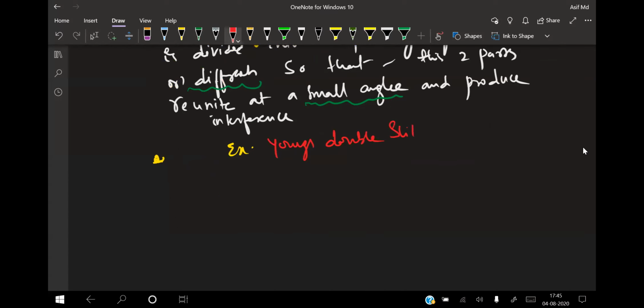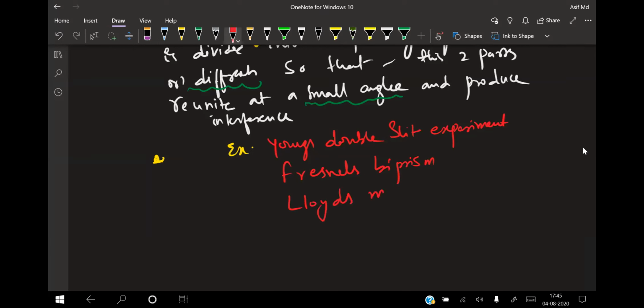Young's double slit experiment is one method by which we produce interference by the division of wavefront. Next one is Fresnel's biprism, which is also an experiment done by the scientist Fresnel. And another one is Lloyd's mirror. These are the three different experiments by which we can divide the wavefront.